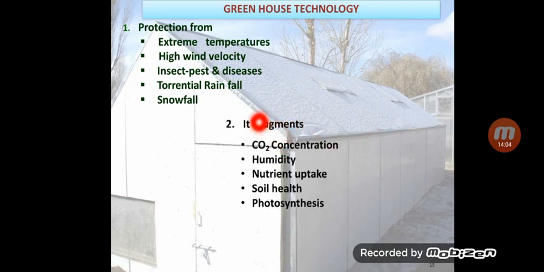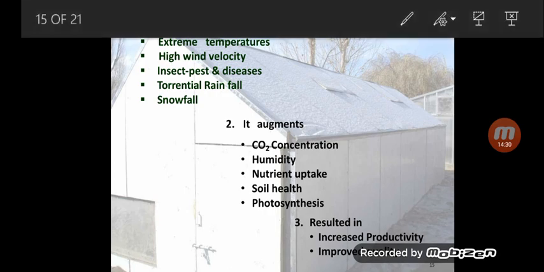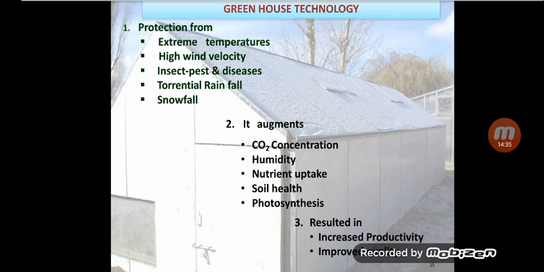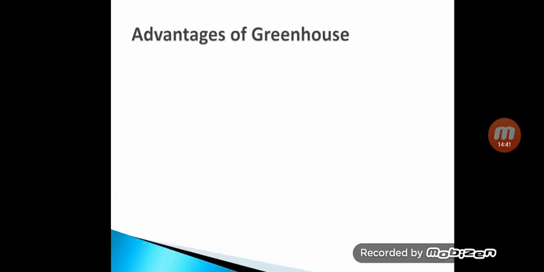Second, it augments, meaning controls. It augments CO2 concentration. Whenever the CO2 concentration inside the greenhouse is low, it increases the CO2 concentration, humidity, nutrient uptake, soil health and the photosynthesis reaction inside the plants. Third, it results in increased productivity and improved quality. So these are the three advantages of greenhouse technology.